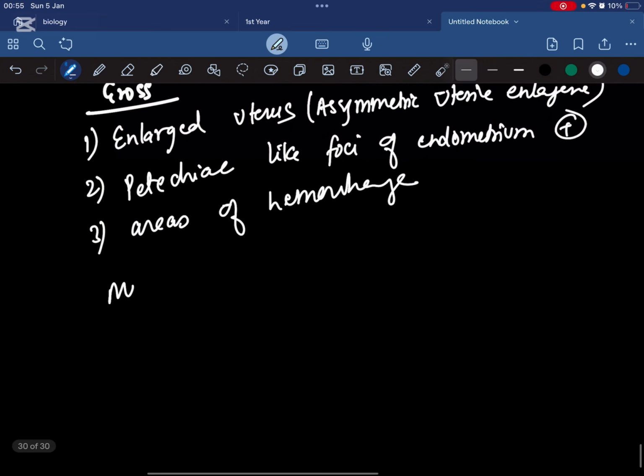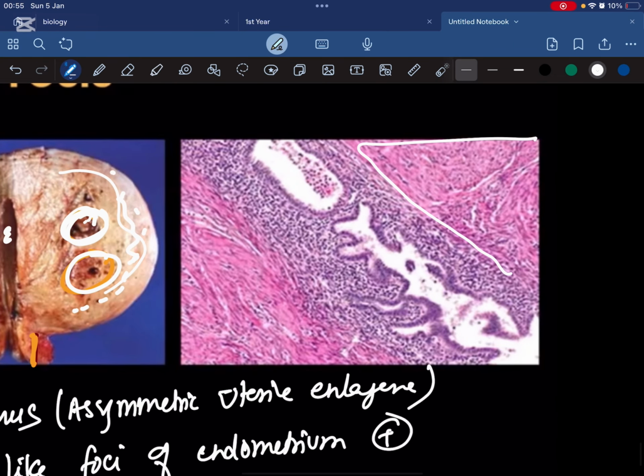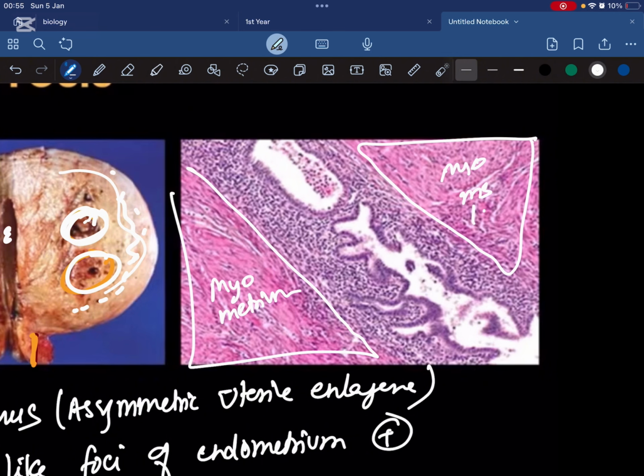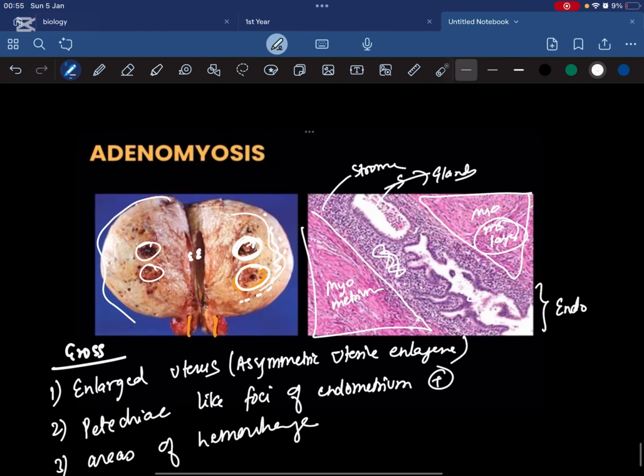Now if you talk about microscopy, this is the microscopy. These two are the muscular layers, the myometrium. In between the muscle layer, there is the presence of endometrium. In the endometrium, there is the presence of stroma, and these are the glands. So just write presence of glands and presence of stroma. This is basically the microscopy.